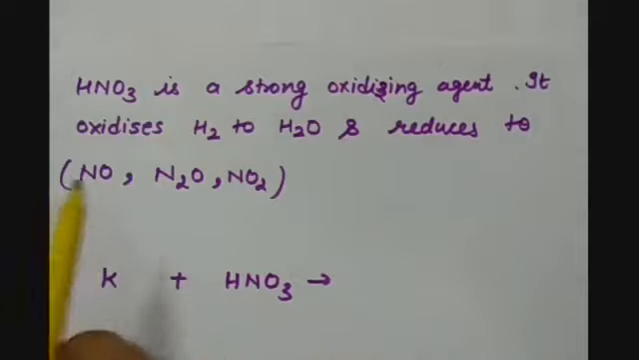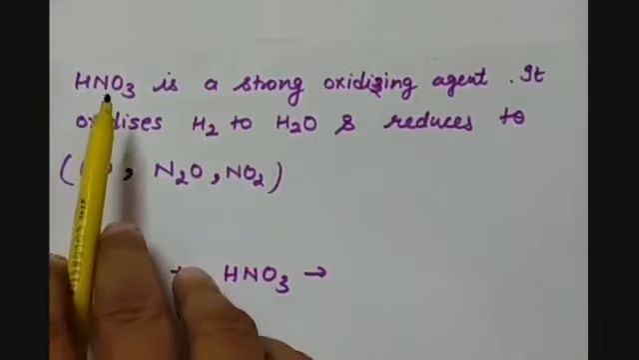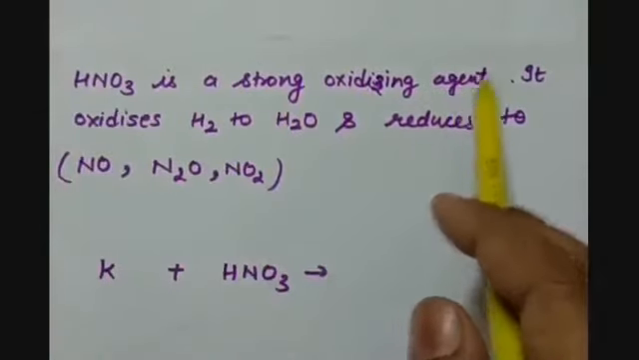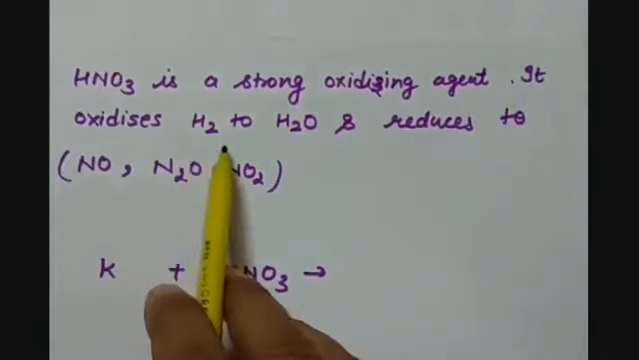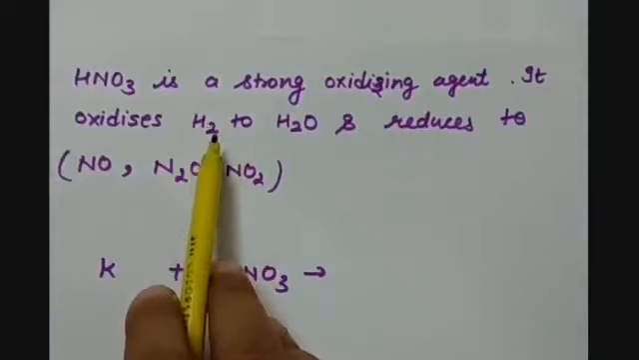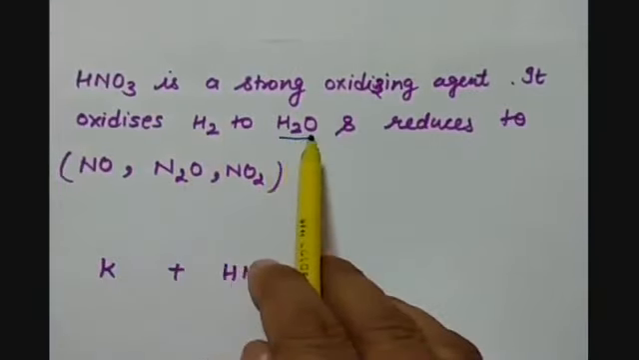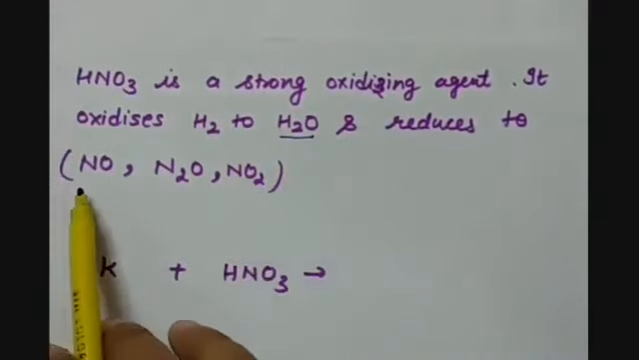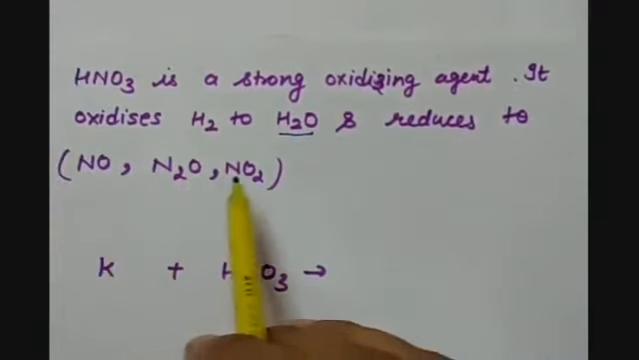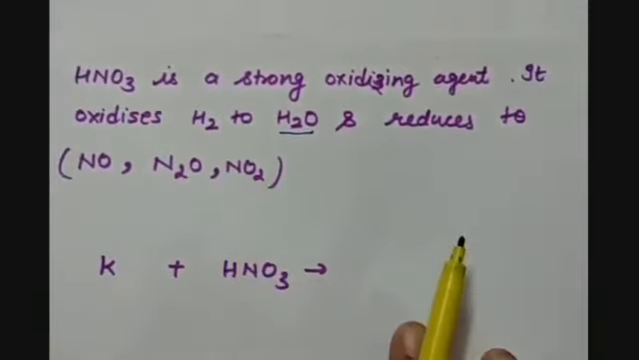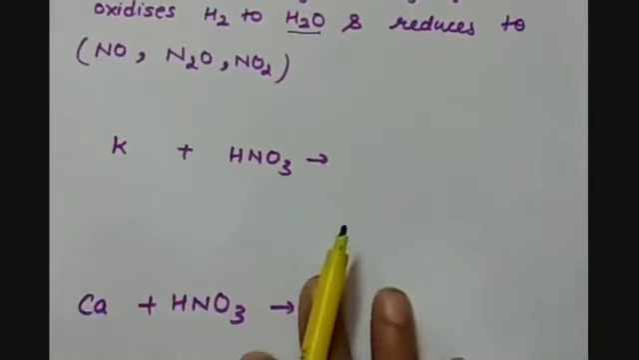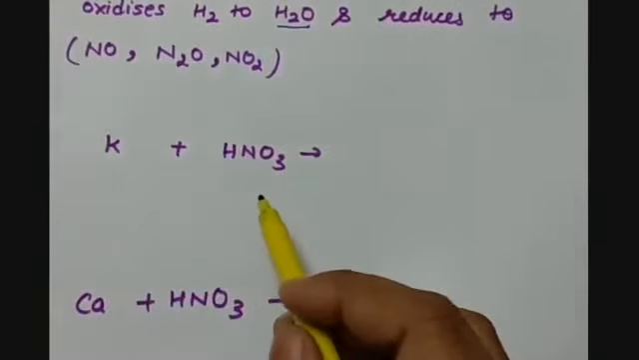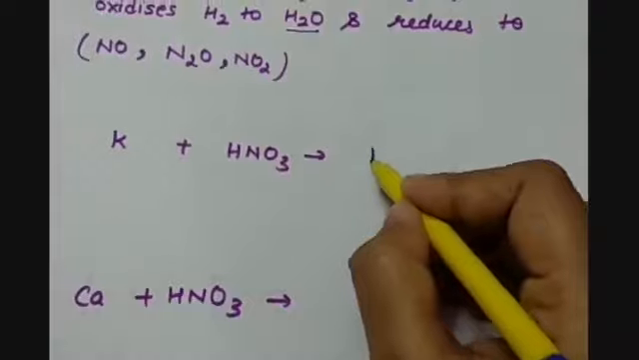Then we have to see the reactions of nitric acid with these metals. As we know that nitric acid is a strong oxidizing agent, it oxidizes H2, which is produced during the reaction, to H2O, that is water, and itself it reduces to nitric oxide, nitrogen oxide or nitrogen dioxide. So we have the first metal, that is potassium. When it reacts with nitric acid, it forms potassium nitrate.